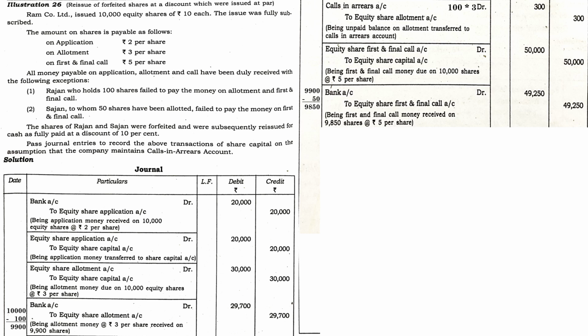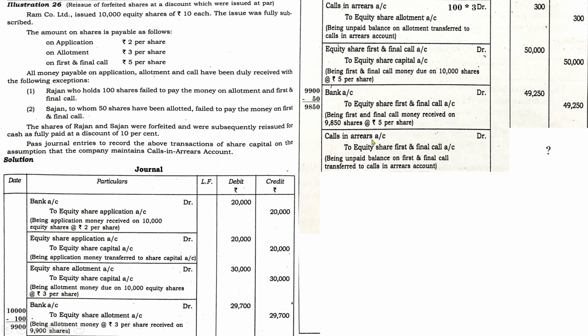Next, calls in arrears account up to equity share first and final call. In this case you have to be very careful to find the calls in arrears amount, because you need to consider not only Sarjan but also Rajan's. So total of 150 is there. Don't get confused and consider only 50 shares of Sarjan. There is 100 shares of Rajan also is there in case of first and final call. So total 150 shares for first and final call is 5. So 150 into 5, 750 worth of calls in arrears are there with regard to amount received by the company on first and final call.